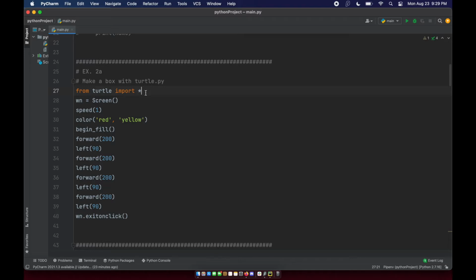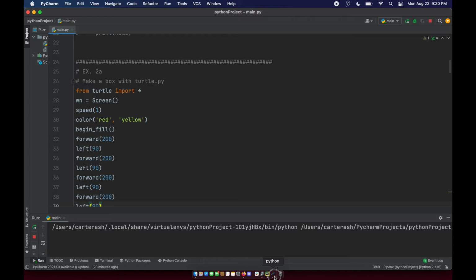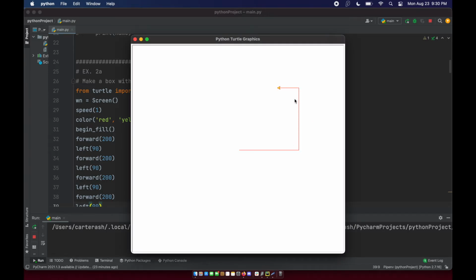So there's one pattern repeated 4 times: forward, turn, forward, turn, forward, turn, and forward, turn. I'm going to run this real quick and let's see. So click on this guy. I've got it going pretty slow so you can see the pattern, because I have to switch windows. So that's what it looks like.